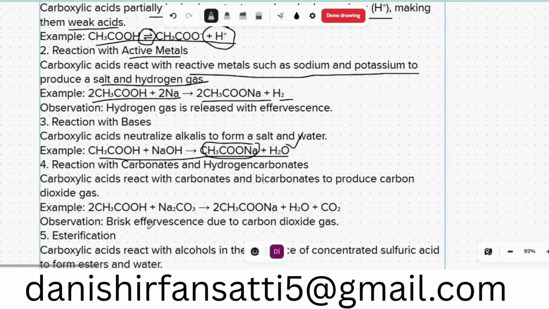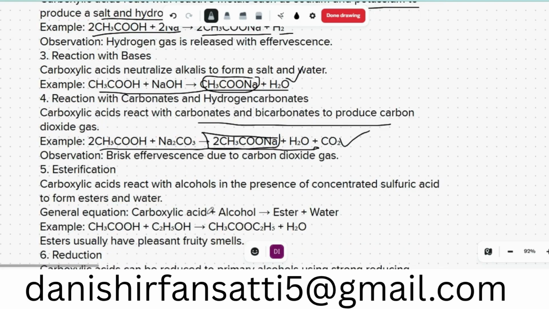Okay. Reaction with carbonates and hydrogen carbonates: carboxylic acid reacts with carbonates and bicarbonates to produce carbon dioxide. Here everything will be the same, till that we have one salt and water plus CO2. Okay, that is an additional product with carbonate.